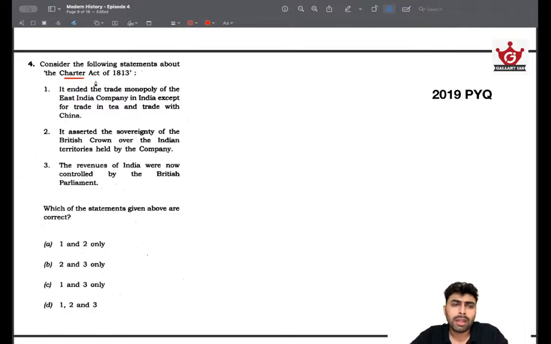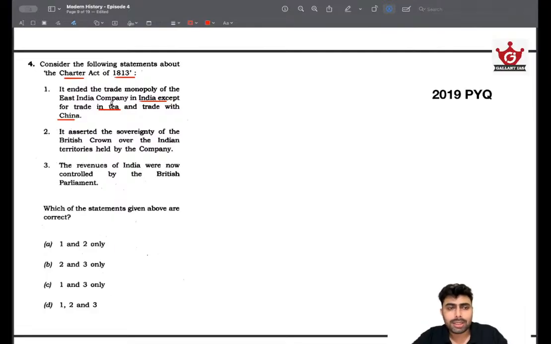Okay. 1813 Act. We know that with every charter act, the monopoly of East India Company declined. Starting with 1813, it ended the trade monopoly of East India Company in India except for trade in tea and trade with China. This is the first time the monopoly of East India Company is taking a hit. Then 20 years later, 1833, this was done with. Then in 1853, the complete monopoly of East India Company was ended and East India Company became an administrative body only. So with every Charter Act, the monopoly or the control of East India Company over India declined.